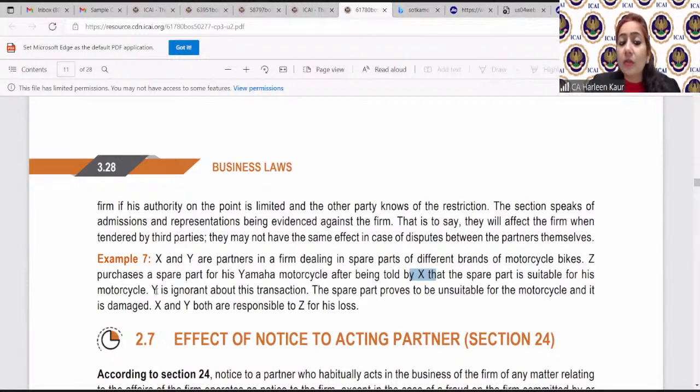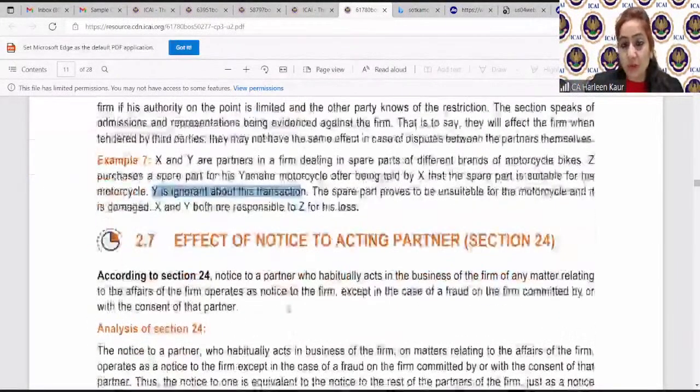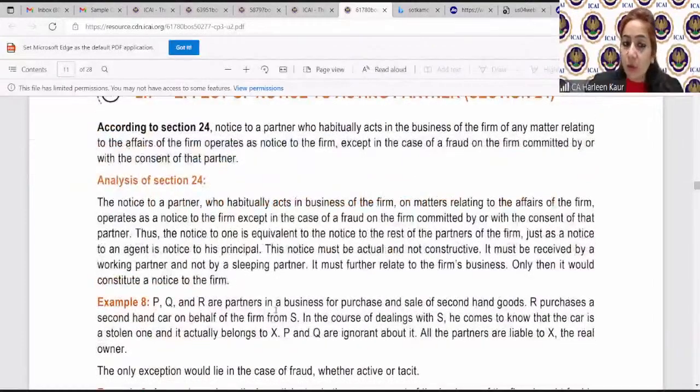Now, law says even if Y is not aware of this transaction, at least one partner was aware, right? So X was a partner in the firm. He was aware that he is doing something, and it will be considered that the action has been taken by the firm. So both of them were responsible to Z for this loss. Y cannot say, okay, X has done this transaction, why are you holding me responsible? Section 23 says if one of the partners is doing something, it will be considered the whole of the firm is responsible. Similarly, about section 24, we had a discussion.